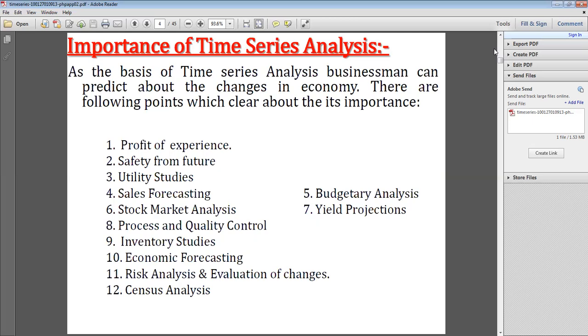So almost all these different fields use time series.